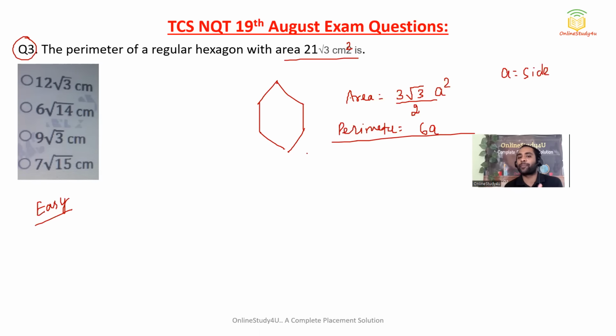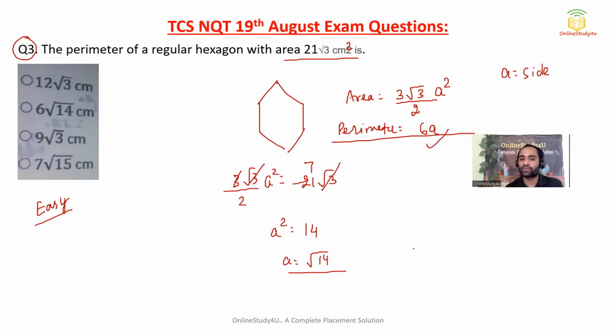So this is a formula based question again. Area is given, area is 3 root 3 divided by 2 a square, and area is nothing but 21 root 3. Root 3 and root 3 cancel, and 3 sevens, that means a square will be 7 into 2, 14. A will be, my dear friends, square root of 14. They are asking to calculate perimeter, so 6a, 6 root 14. How difficult is this problem, my dear friends? You tell me. If you think it is difficult, I will also assume that it is difficult, but I don't think it is difficult.